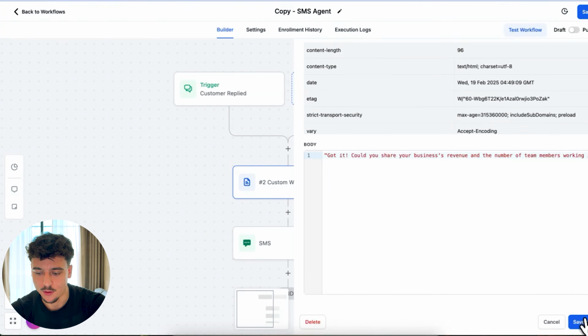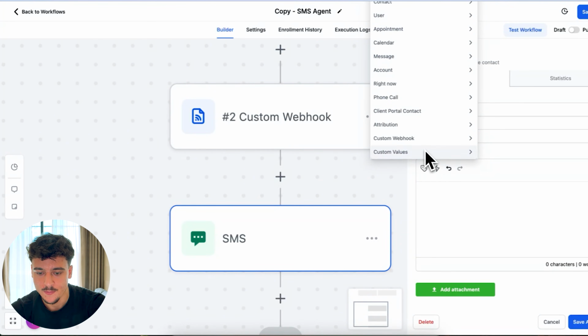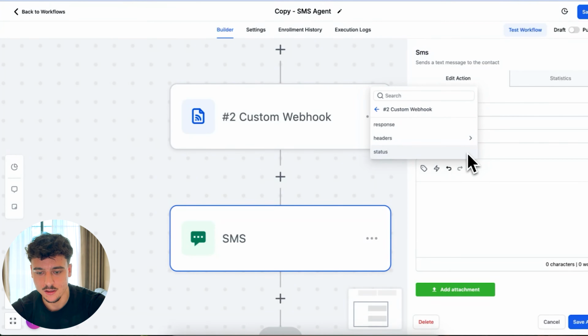And we're now going to be able to save this, go to the SMS. And what you can actually do here, for you guys, it's going to be easier this way. You can just go here, select custom webhook. The number 2 custom webhook is the one that we're using here. You can also rename it for easiness. And we're going to take the response.